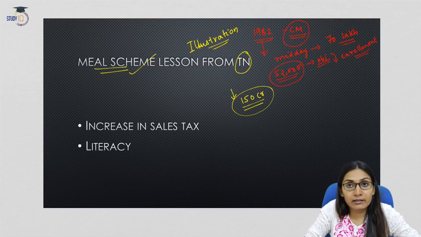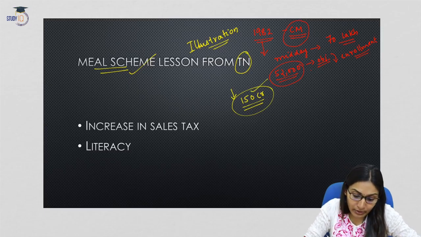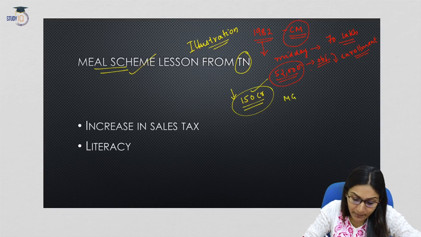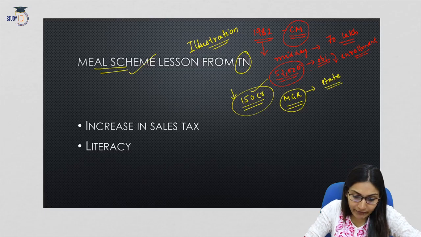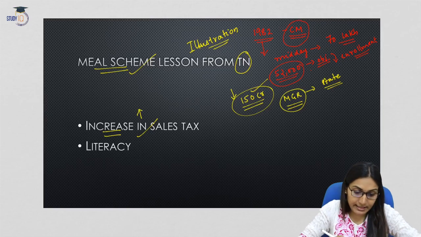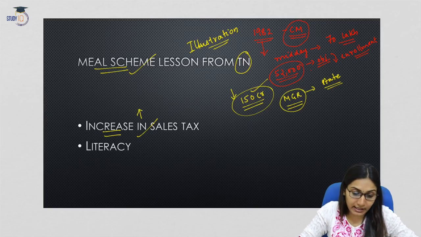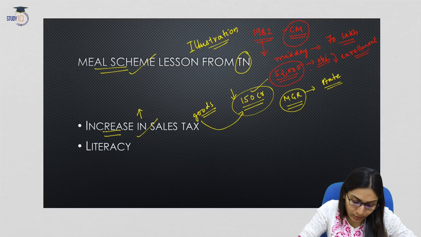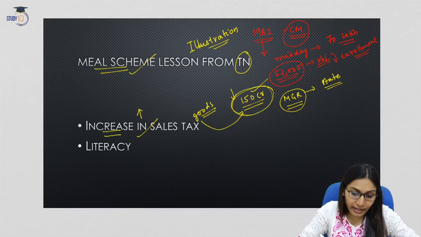But the government was lacking the fund or the revenue. So the government had to generate an additional 150 crore rupees in order to implement this scheme. The Chief Minister MGR decided that the state government was going to levy an additional sales tax. So there was an increase in sales tax, decided by the Tamil Nadu state government, on goods sold in Tamil Nadu in order to collect this extra amount of 150 crore.